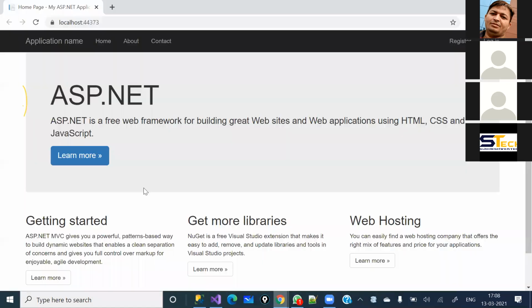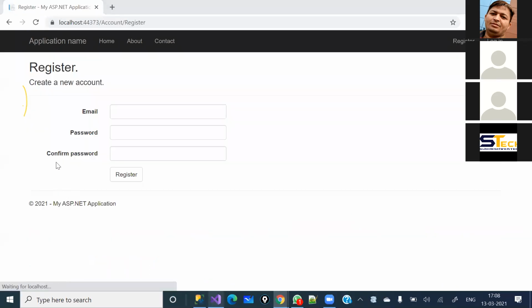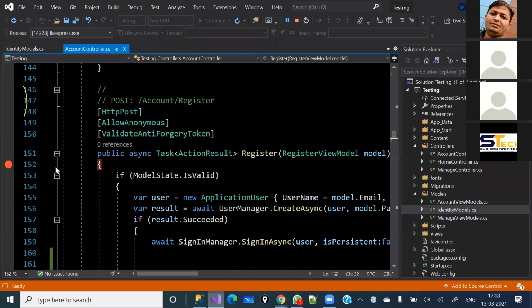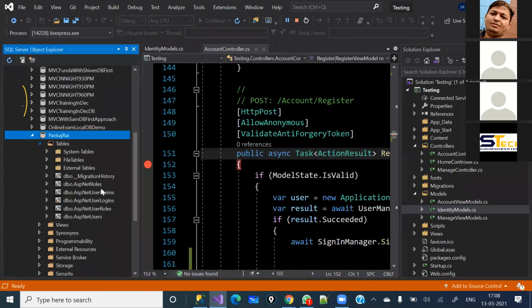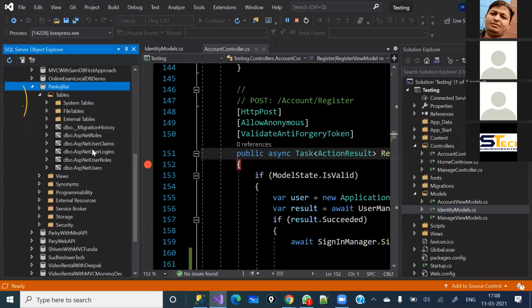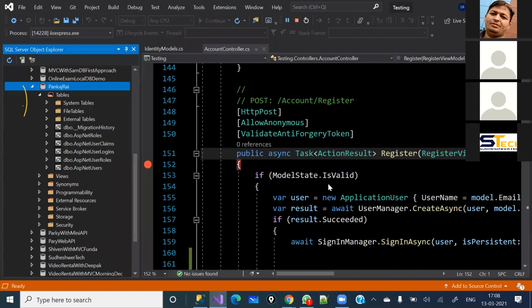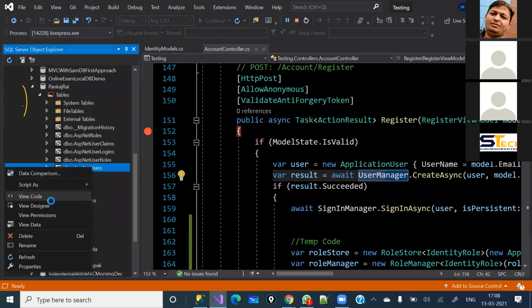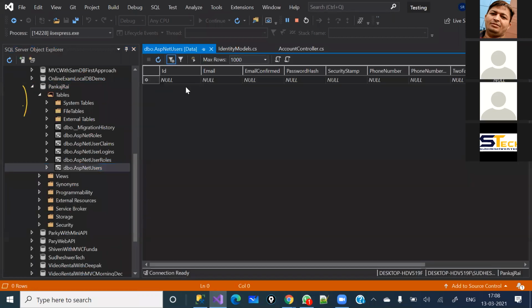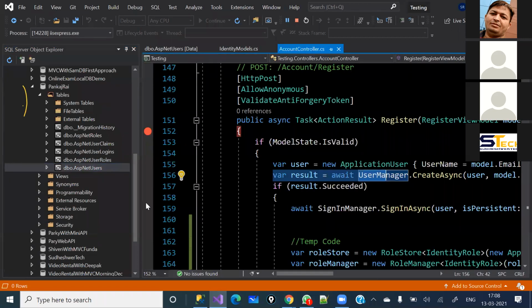Now I'm going to click on register, and let me show you the table which I am talking about here. This is the table where you will get the first entry. When this piece of code is executed, you will get an entry under this table. Right now it is completely blank. We don't have anything. So the first entry will go into this table when this piece of code is executed.